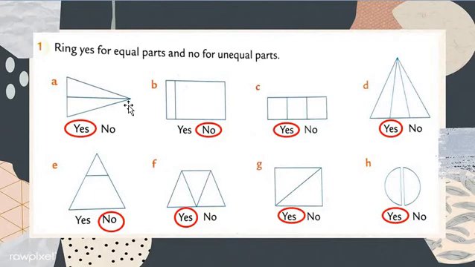If equal parts are there, we circle, we ring on yes. Its parts show equal parts, both parts are equal. That's why we are marking yes. We are doing a ring on yes.